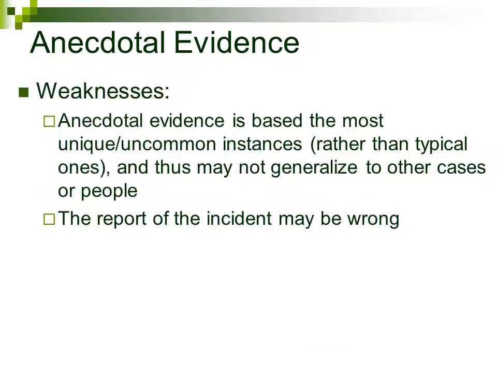Another weakness with anecdotal evidence is that the report of the incident may be wrong. We've all heard of bizarre things that happened to one of our friends, cousins, siblings, nephew, but isn't it possible that a mistake has been made as one person tells the story to someone else? David Hume, who was a famous philosopher, once said, "No testimony is sufficient to establish a miraculous event unless the testimony be of such a kind that its falsehood would be more miraculous than the fact which it endeavors to establish." In other words, what is more likely? That aliens actually came to Earth and abducted your friend's, cousin's, roommate's older brother, or that the report of the event was wrong and it didn't actually happen?